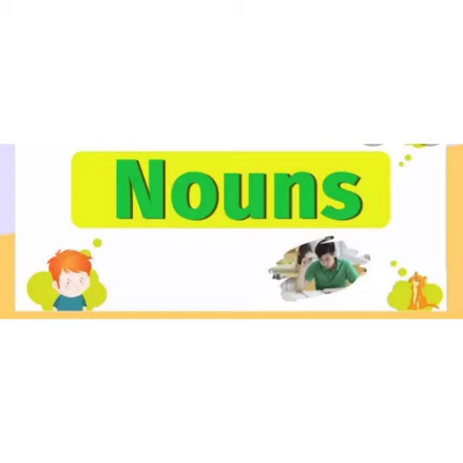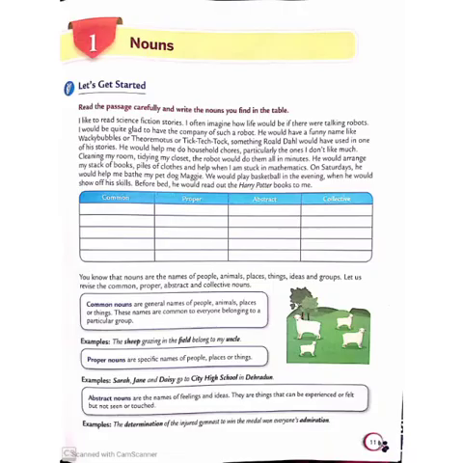So in the previous classes we have already done what is a noun, yes or no, and we have seen how many kinds of nouns there are. Now can you please tell me, what is a noun? Yes, a noun is a naming word. A noun is the name of people, animals, places, things, ideas and groups. And we have also seen how many kinds of nouns there are: common noun, proper noun, abstract noun, and collective noun.